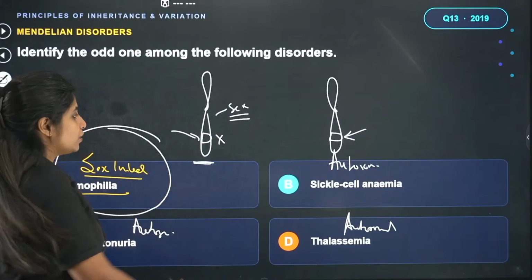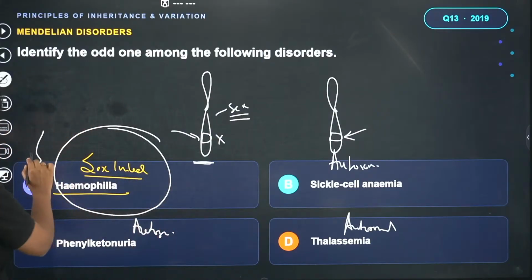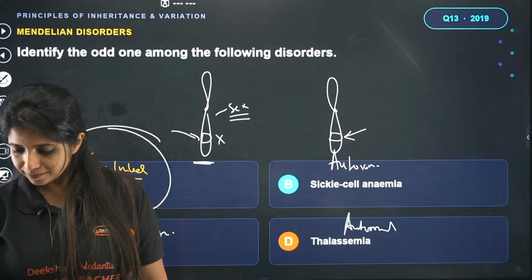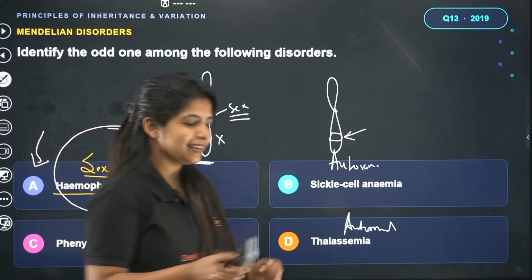So the answer for this question is going to be what? A. It is going to be A. Why? Because hemophilia is a sex-linked disorder. Cool. It's going to be A.